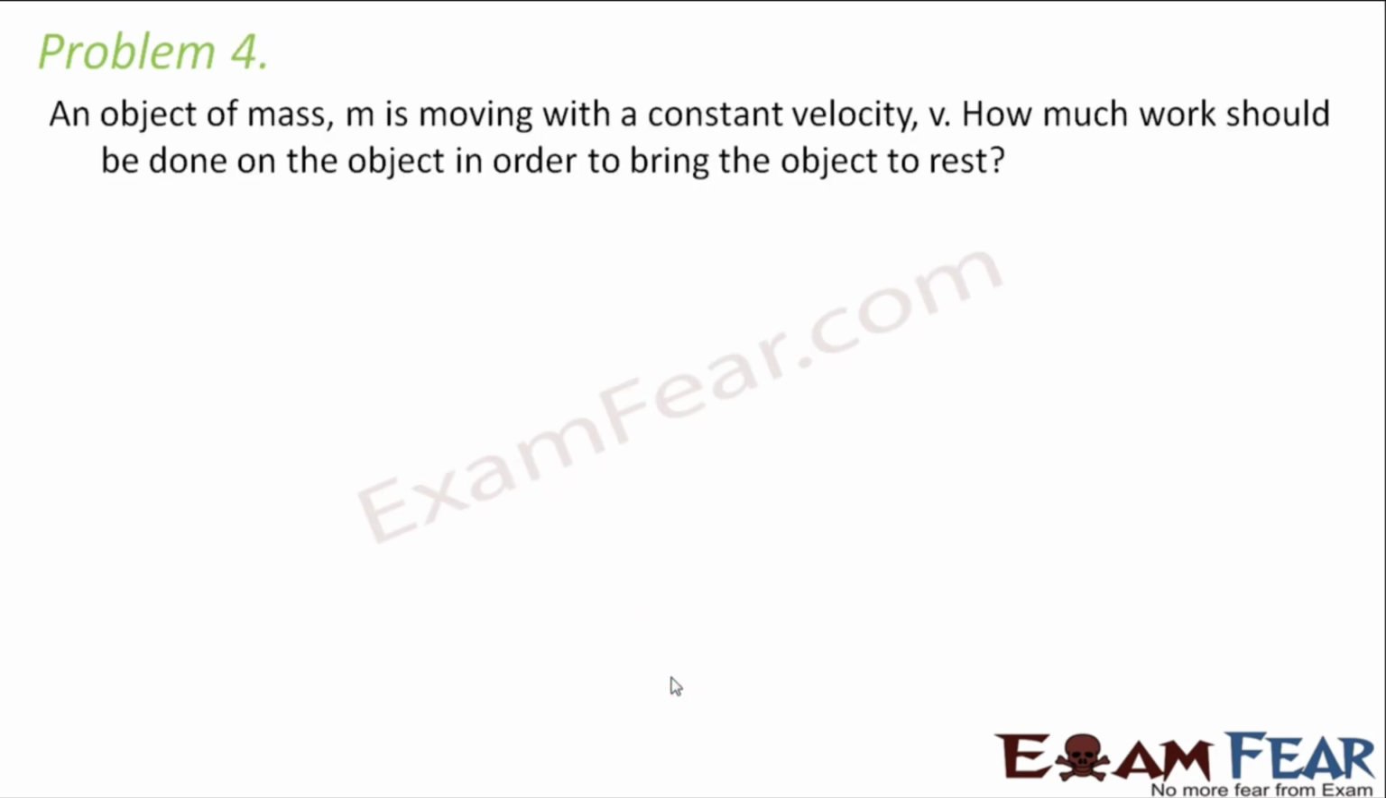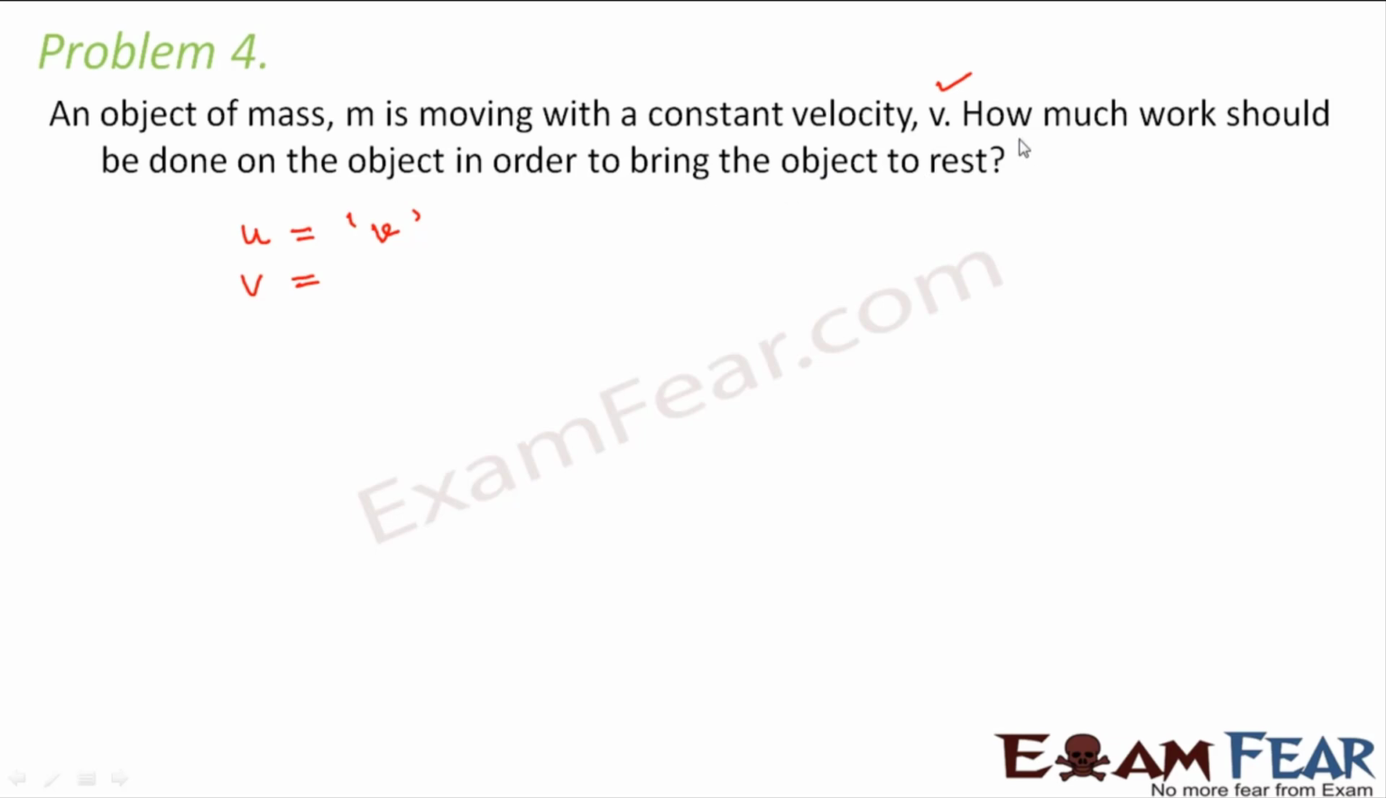Let us look at problem 4. An object of mass m is moving with a constant velocity v. How much work should be done on the object in order to bring the object to rest? So what is the initial velocity? We normally denote initial velocity by u and final velocity by v. Initial velocity of the object here is given as v. So let me denote this v like this, right? So this is my initial velocity. What is my final velocity?